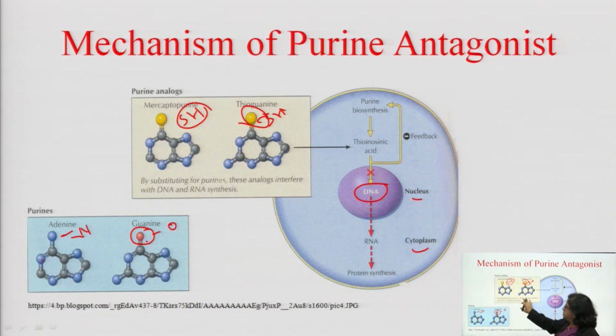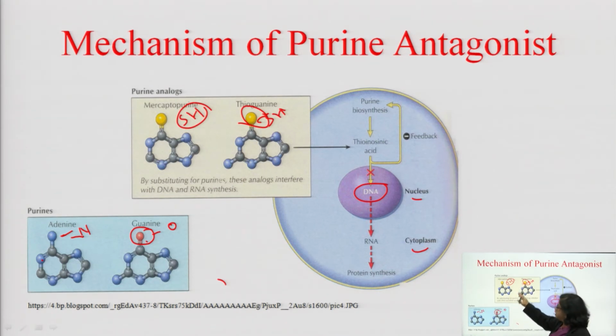So, you just compare these two structures: adenine with mercaptopurine, guanine with thioguanine. You see, a simple modification of the purine base will derive the antagonistic drug.